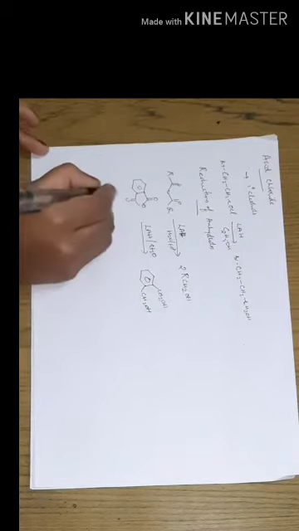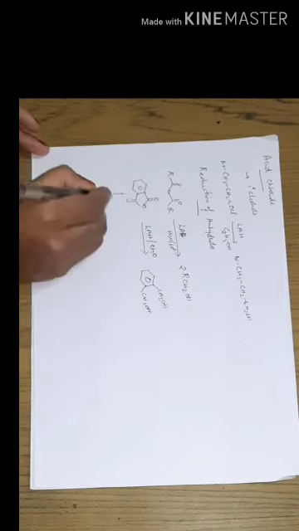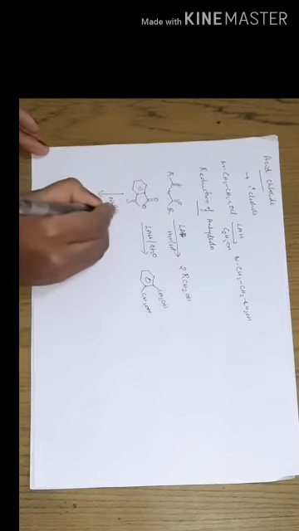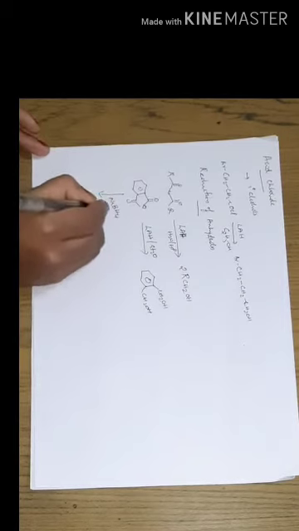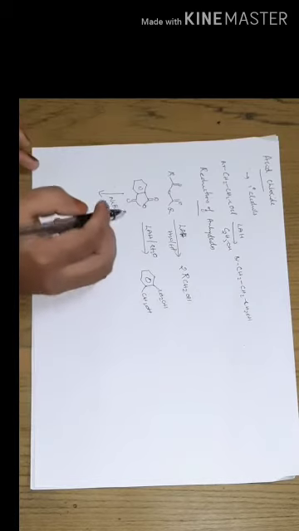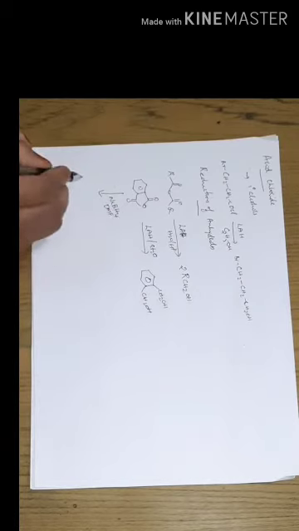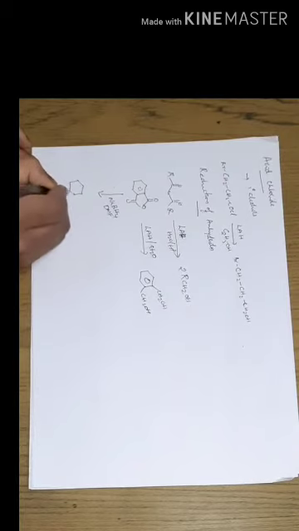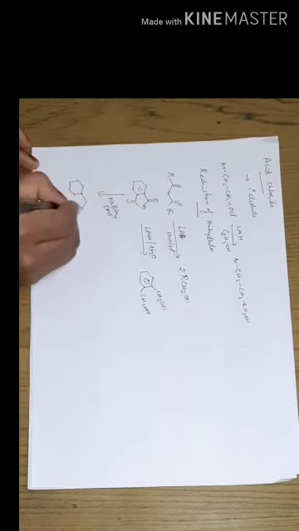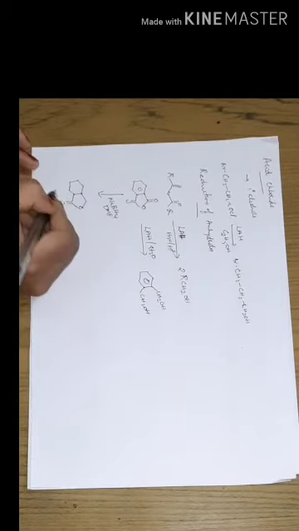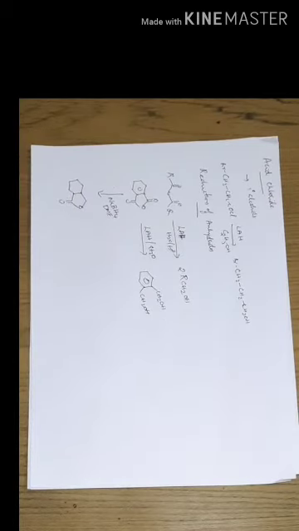And when this reagent is reduced in the presence of sodium borohydride, with DMF used as the solvent in this reduction process, it will give the reduced product like this. That is, a partial reduction is happening. This is to be considered as the reduced product by using sodium borohydride. Okay, so these are some of the examples of the reduction of anhydrides.